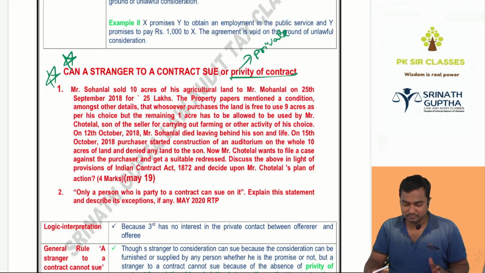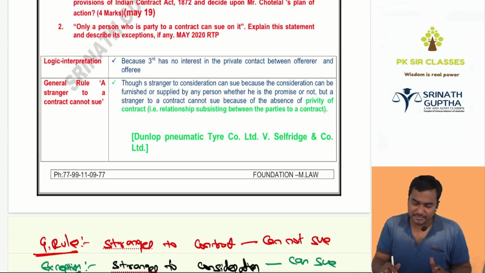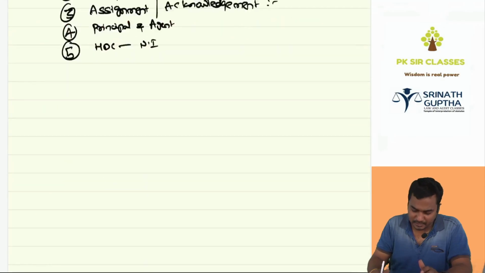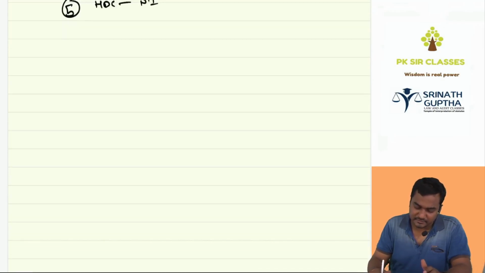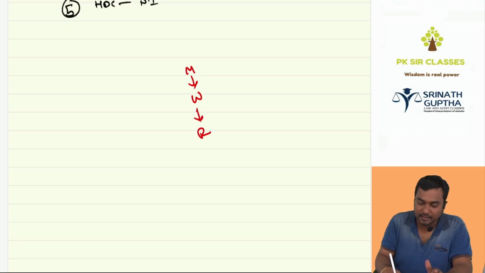A third party cannot sue. Because in a case, beta, Dunlop Pneumatic Tyre Company Limited versus Selfridge Company Limited. If you remember the facts of this case law, there was a manufacturer, a wholesaler, a retailer, and a customer. There was an agreement between the wholesaler and the retailer.